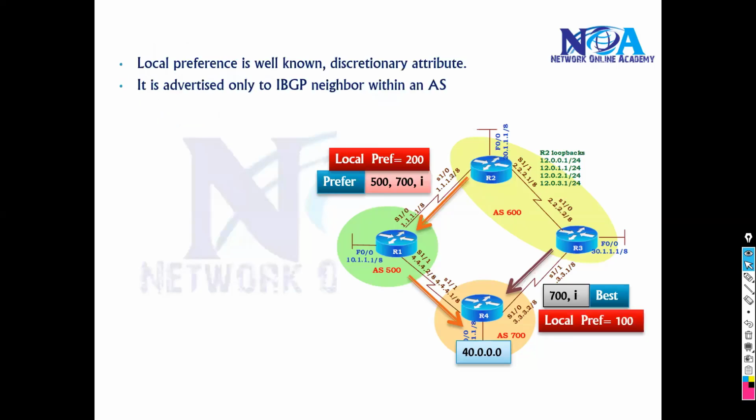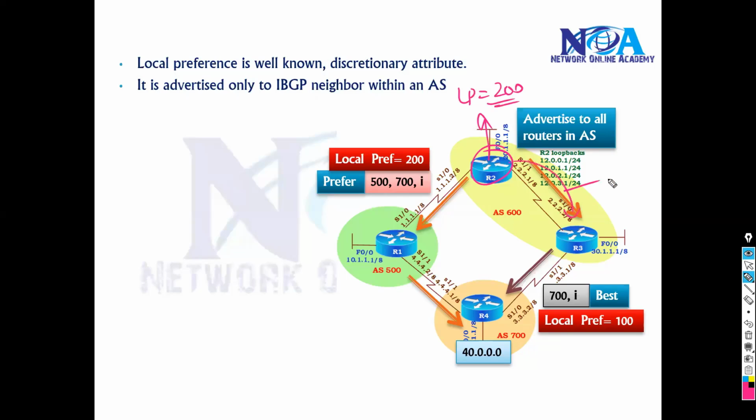Now even though you did the configuration only on router 2, and the local preference is applied only on router 2, router 2 is going to advertise this information to all the internal BGP neighbors, only to internal. Remember, this local preference value will be advertised only to the internal neighbors. It will not advertise to external neighbors. So this is specific to IBGP neighbors, which means it will advertise to router 3.